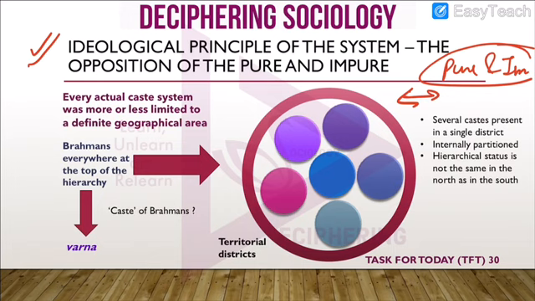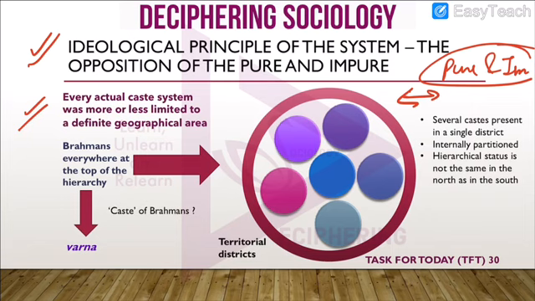Now, when he was studying the caste system, Louis Dumont observed that in every geographical area there was a certain caste system which differed from the caste systems of other geographical areas.